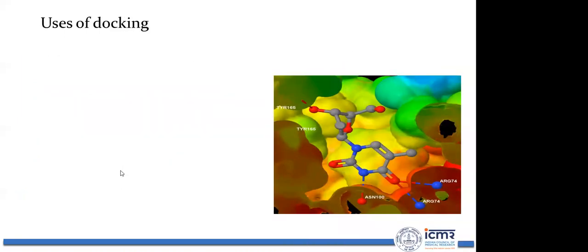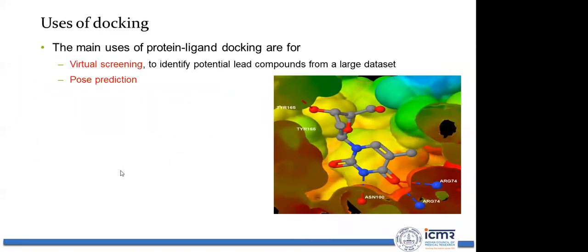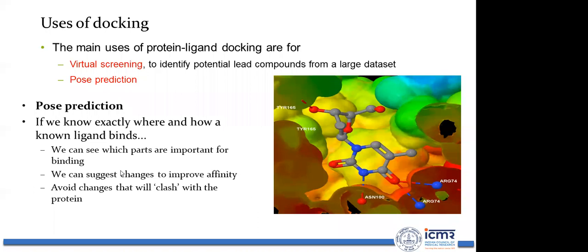Next, what are the uses of docking? The main uses of protein ligand docking are virtual screening, that is to identify potential lead compounds from a large data set, and pose prediction. Large data set means, for example, we have millions of compounds, so there are molecular docking processes or virtual screening workflows. I'll be giving you some examples going ahead, where you can identify potential lead compounds from large databases.